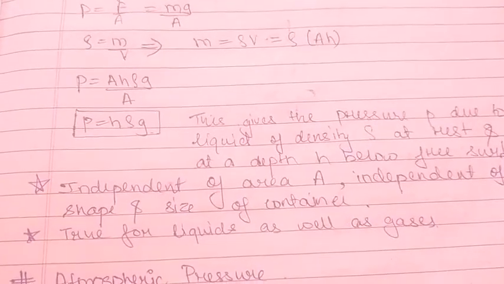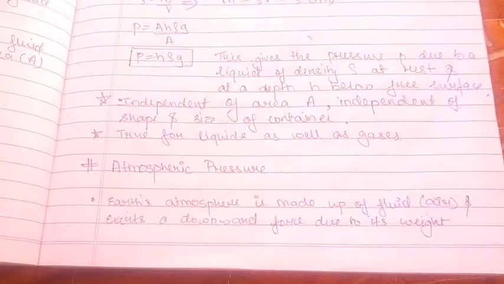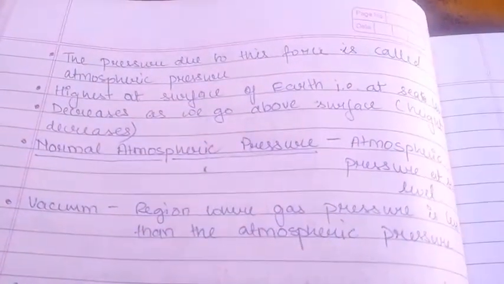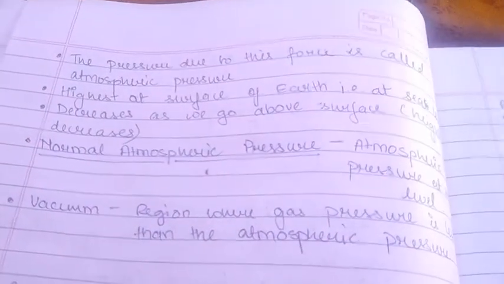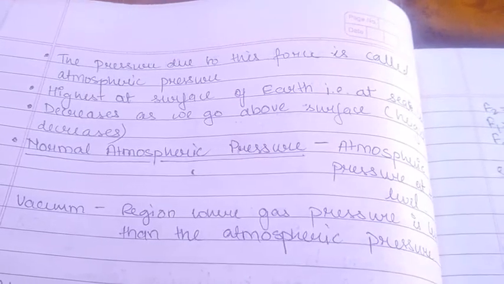Now the next thing is atmospheric pressure. Basically earth is surrounded by a fluid which is called air, and it exerts a downward force due to its weight. The pressure due to this downward force exerted is called the atmospheric pressure. Now this atmospheric pressure is highest at the surface of the earth, that is what we consider as the sea level.